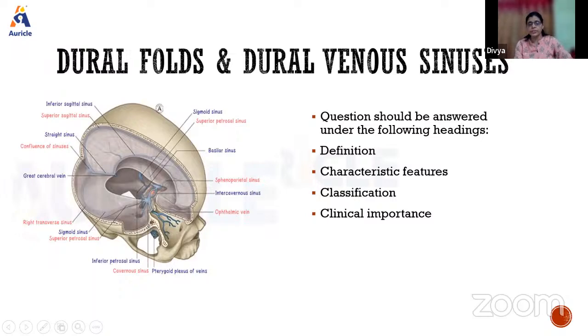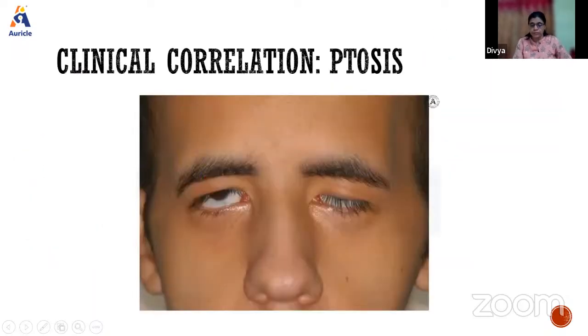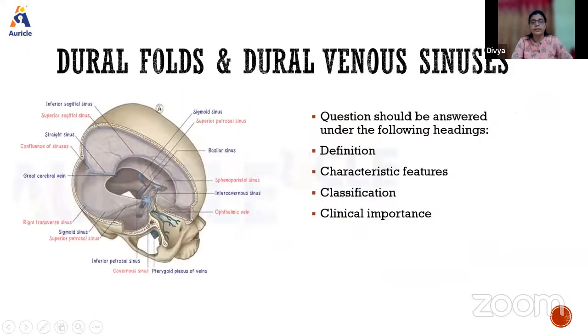What is the definition, what are the characteristic features of it, the classification of it, and then the clinical importance when we talk about the dural venous sinuses in general. These are the things which you need to follow. So what do we mean by the definition? What will you write there?